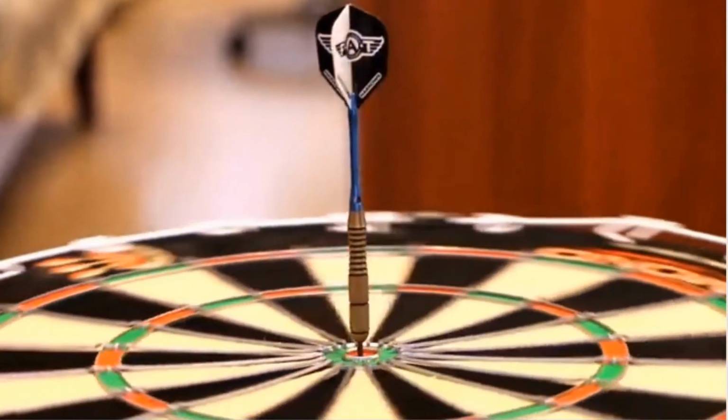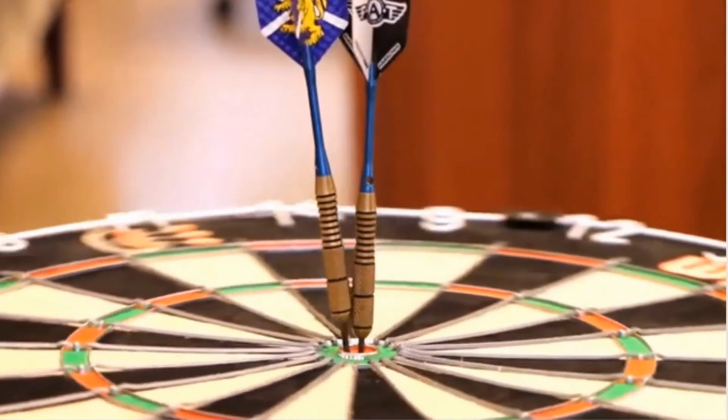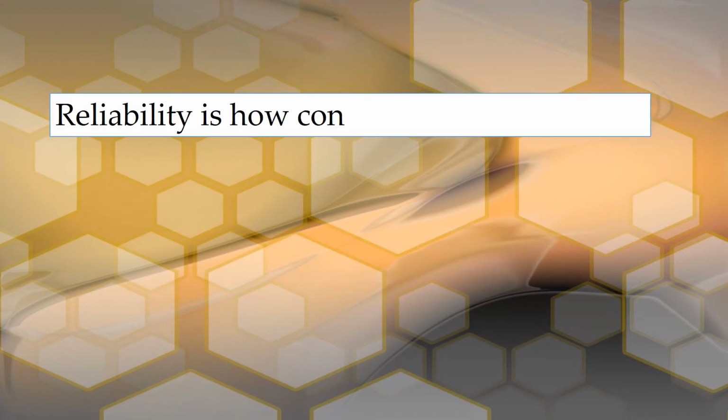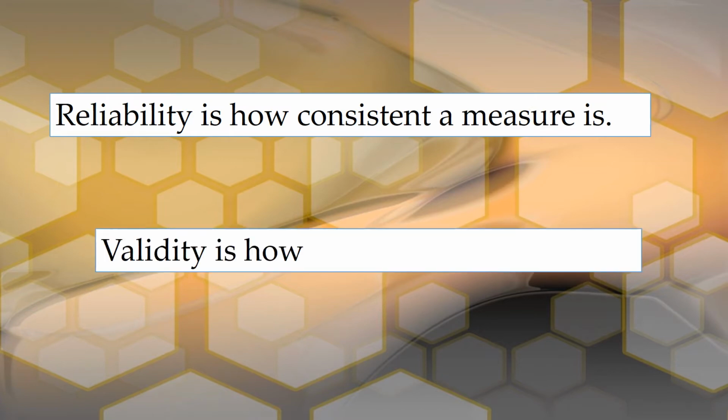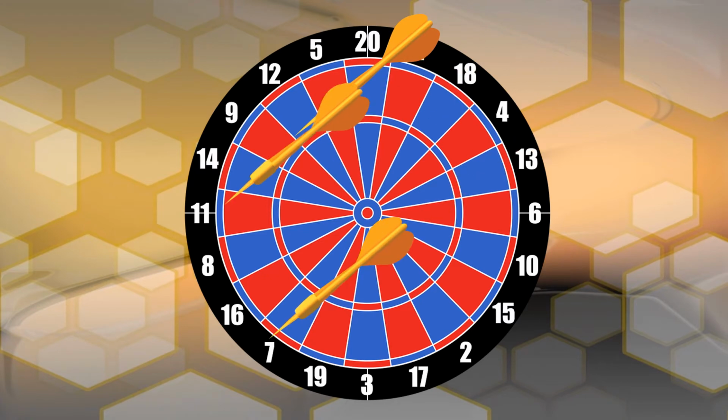We're going to talk about reliability and validity with an analogy of a dartboard. First, we need some definitions. So reliability is how consistent a measure is, and validity is how accurate a measure is. Let's do our analogy. Here's our dartboard, and say we throw these darts, and this is where they land.